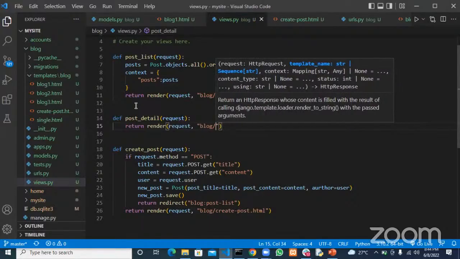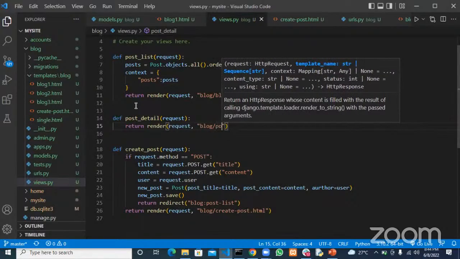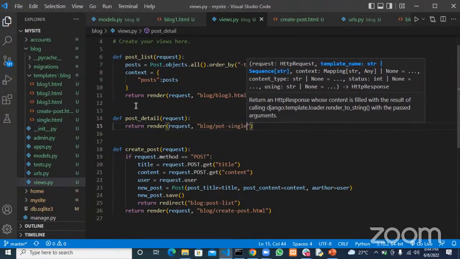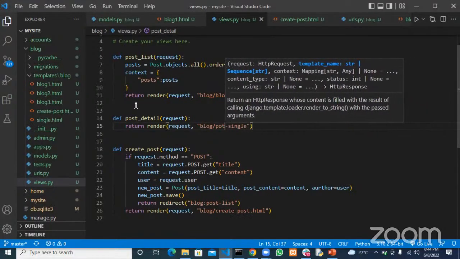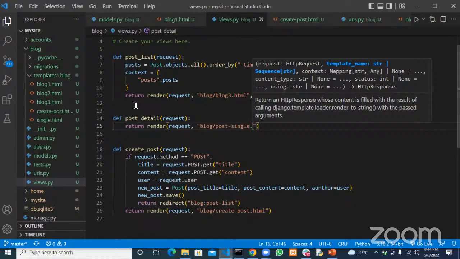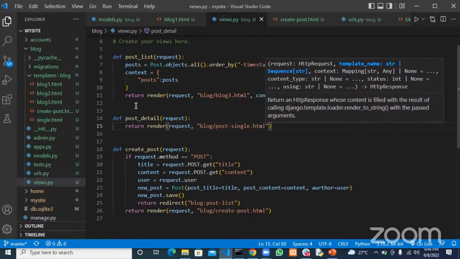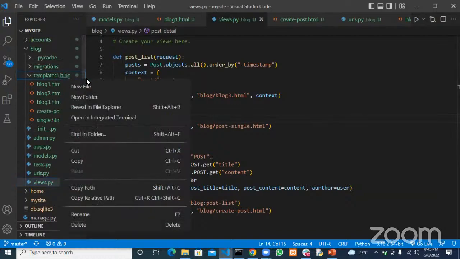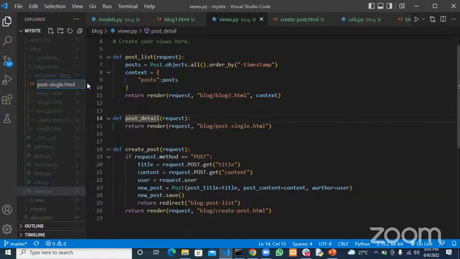So I'll just go ahead and create a new HTML file, post single .html. I'll go ahead and create this for now, and then I'll show you what I mean here. Let's add a new file, then we paste that in.